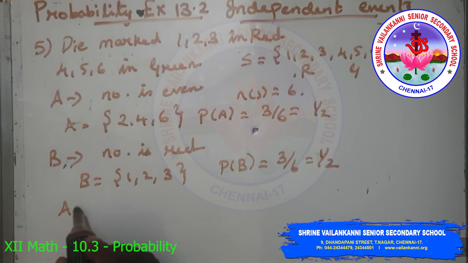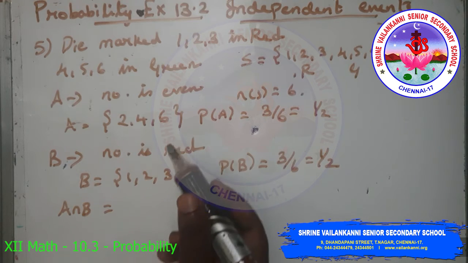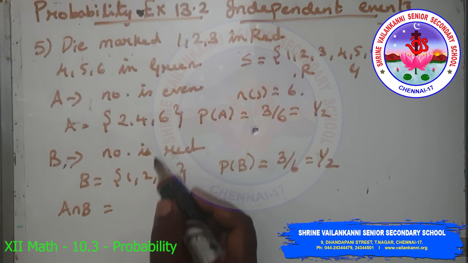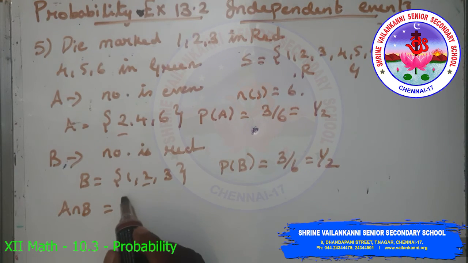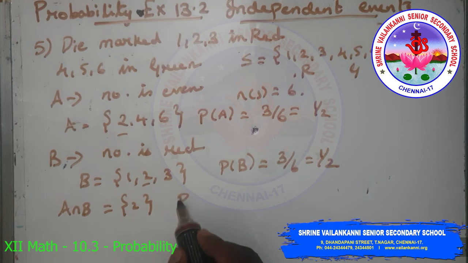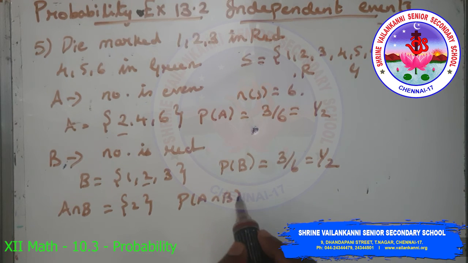Then we have to find A intersection B, the common element between these two events, which is 2. So A intersection B is {2}. P(A intersection B), we have only one element, so 1 by 6.